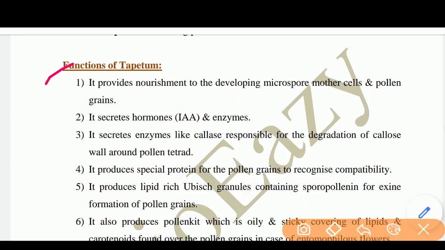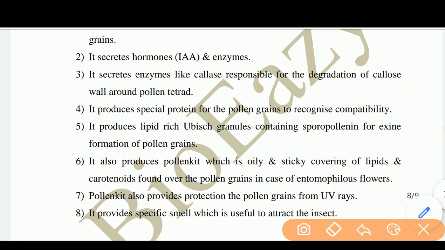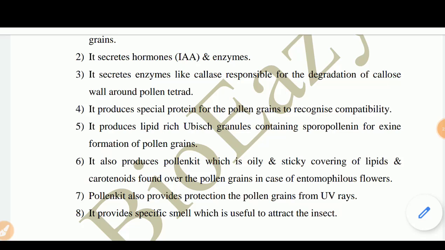It provides nourishment to the developing microspore mother cells and pollen grains. It secretes hormones like IAA, meaning indole acetic acid, and enzymes. It secretes enzymes like callase, responsible for degradation of the callose wall around the pollen tetrad. It produces special proteins for pollen grains to recognize compatibility. देखिए compatibility means अपने ही pollen grain को पहचानना.